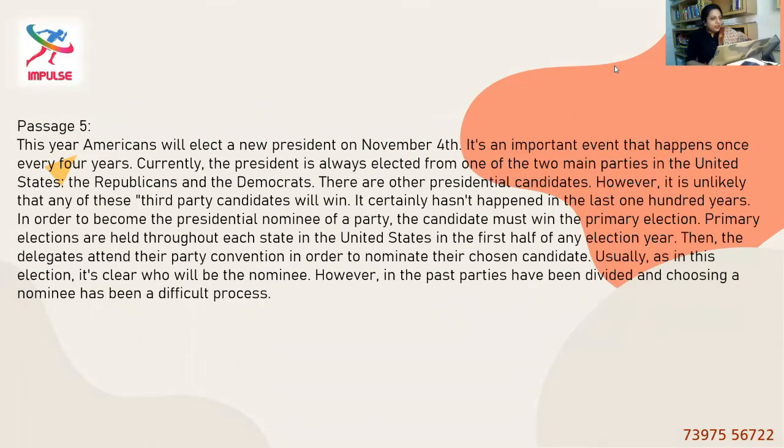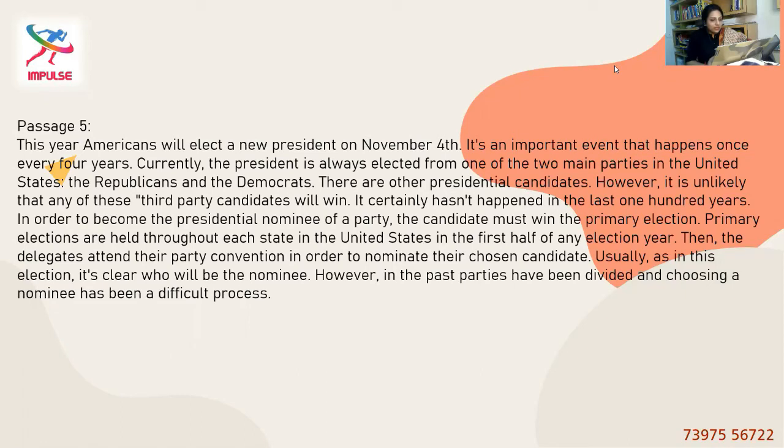Passage 5. This year, Americans will elect a new president on November 4th. It's an important event that happens once every 4 years. Currently, the president is always elected from one of the two main parties in the United States, the Republicans and the Democrats. There are other presidential candidates. However, it is unlikely that any of these third party candidates will win. It certainly hasn't happened in the last 100 years.